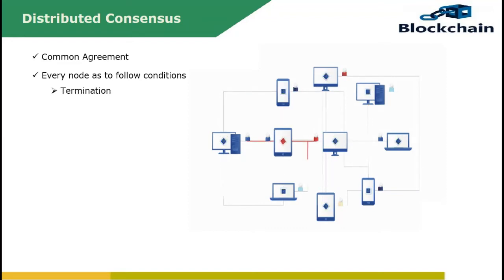Termination: every non-faulty process must eventually decide. Agreement: the final decision of every non-faulty process must be identical. Validity: every non-faulty process must begin and end with the same value.